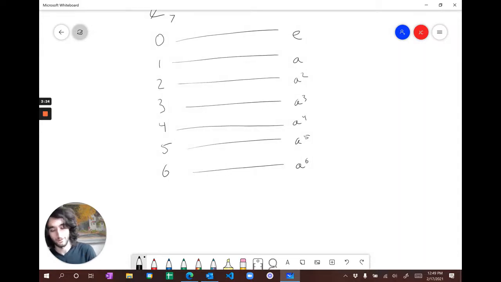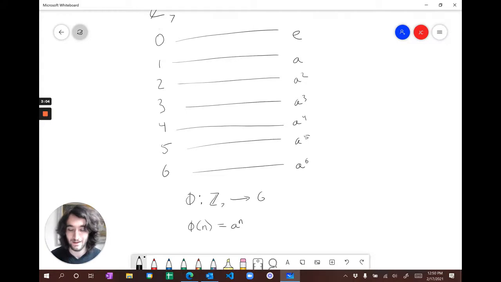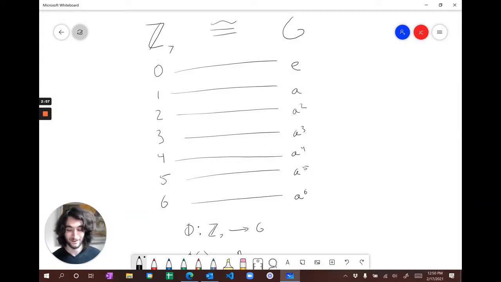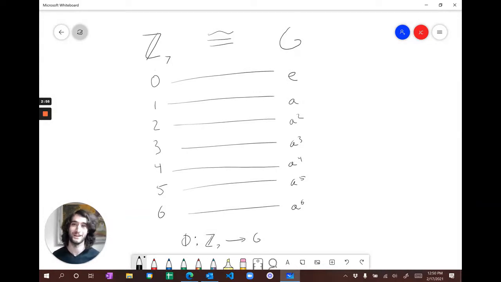To be a little more formal, I could say phi is an isomorphism from Z7 to G, which does the following. It takes in a number in Z7 and turns it into that power of A. So it takes 0 and turns it into A to the 0, which is E. It takes 4 and turns it into A to the 4, etc. That's an isomorphism, right? I'll leave you to check that yourself. But these two groups are actually the same.